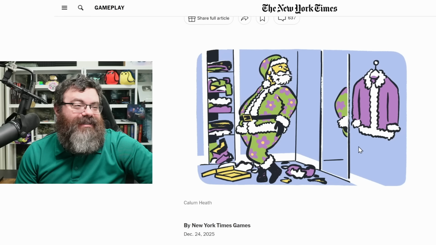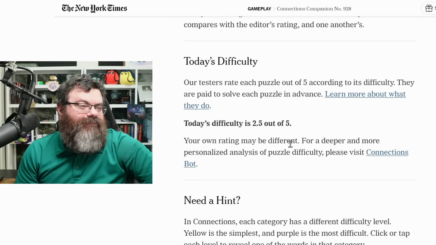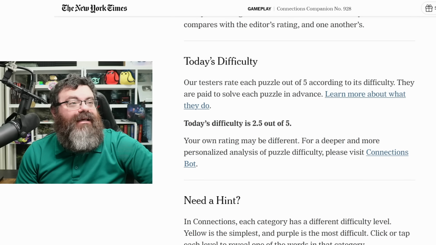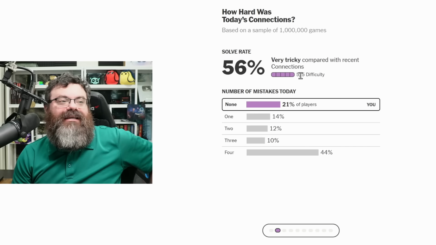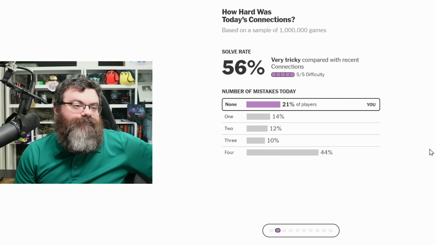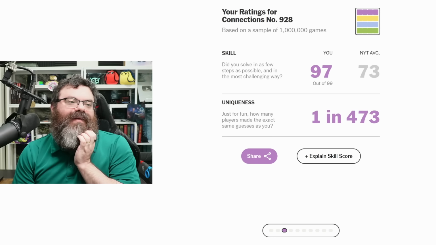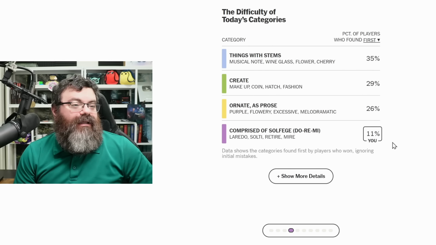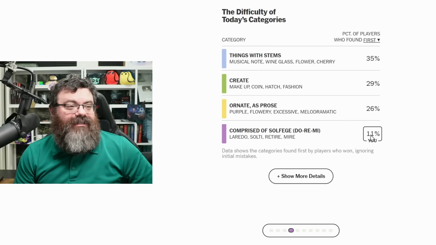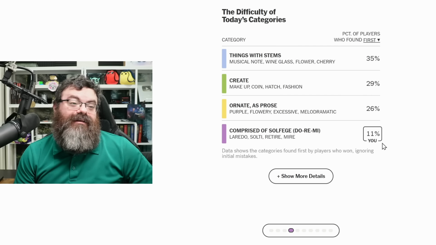We've got Santa dressing up in flowers suit. Okay. They give it 2.5, a whole one off from me. Let's see. 56. Okay, so not 40%, but they did give it a 5 out of 5. 21% making no mistakes. So maybe 1 in 5 players, no solfege. My order is extremely rare, 1 in 473. All right, so first of the winning games, we're getting blue, green, yellow, almost equal. I mean, blue's got a bit of an advantage, and then a good amount getting purple.